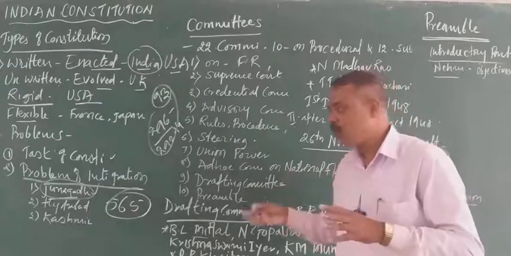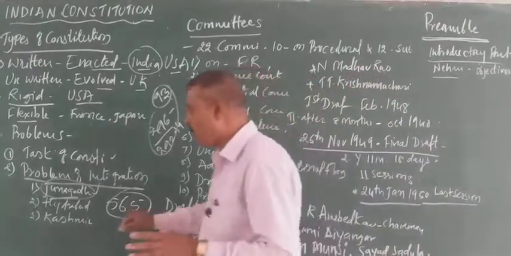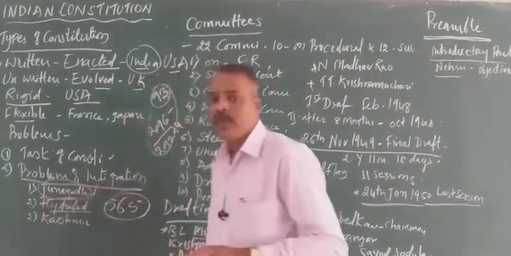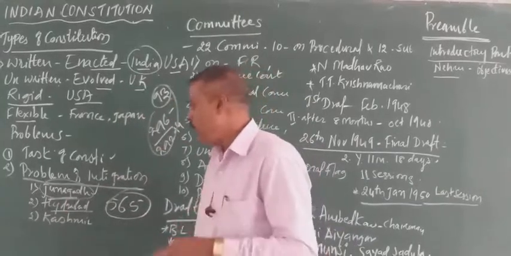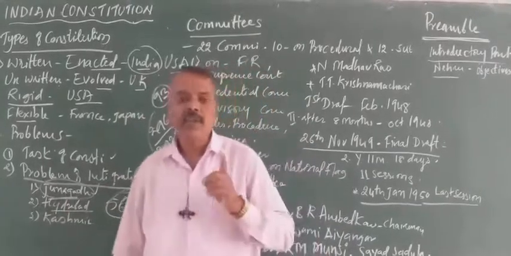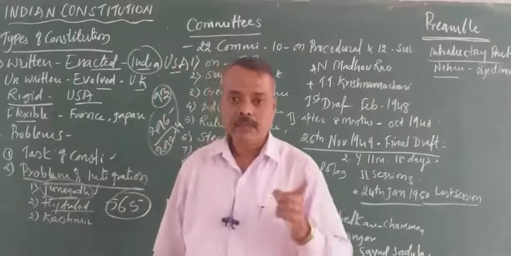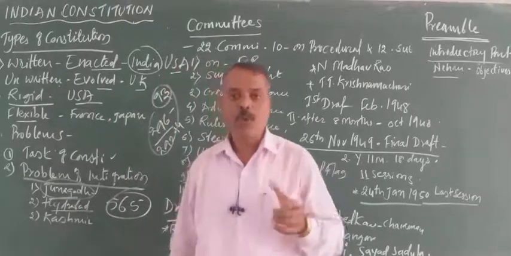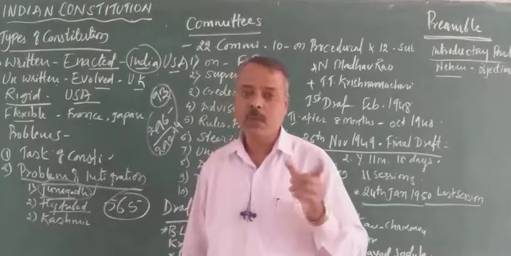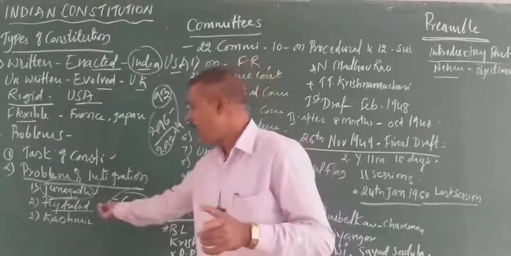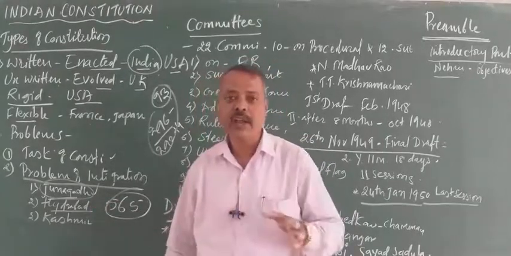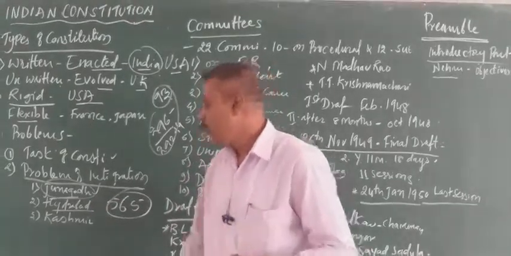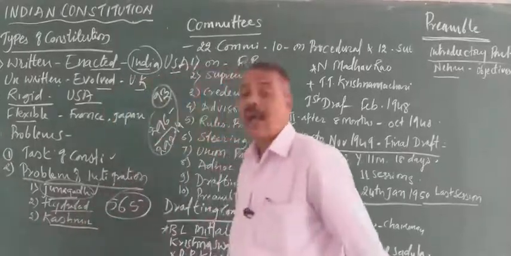So this problem was solved by the Indian Army, which entered Hyderabad in 1948 in the name of Operation Polo. It was a military operation, or a police operation, and the Razakar army of Hyderabad was defeated and Hyderabad was merged. But then the problem arose in Kashmir.